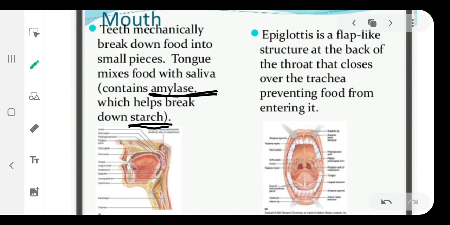Then here is some additional information for you. The epiglottis is a flap-like structure at the back of the throat that closes over the trachea, preventing food from entering it. It helps to separate the wind box and the voice box, because as we are taking in air and taking in food, both processes cannot run simultaneously. So the epiglottis is a structure which blocks the air pipe and allows us to swallow our food. Okay.